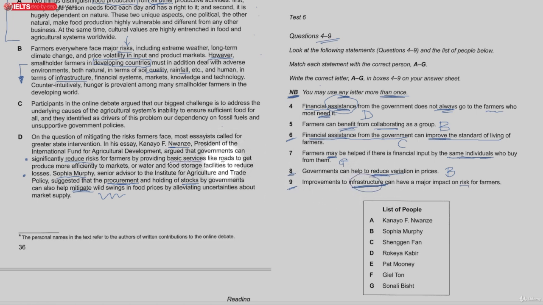And he gives examples like roads, water, and food storage facilities, cold storage facilities to reduce losses. So for this one here, we have A.